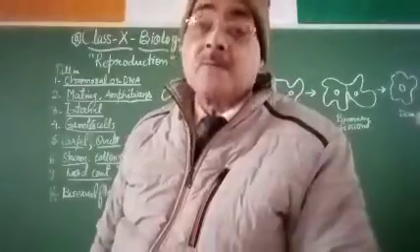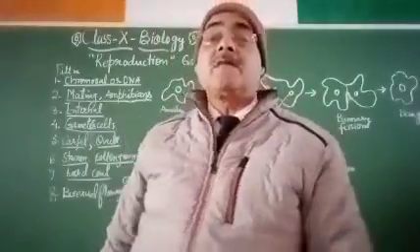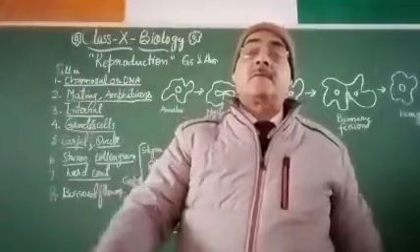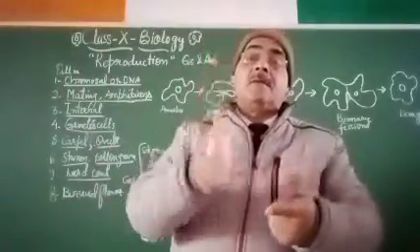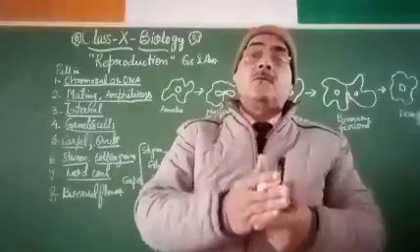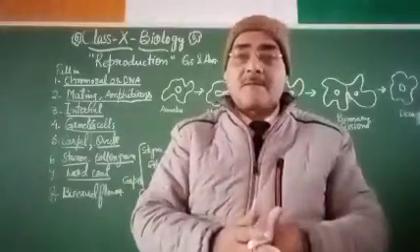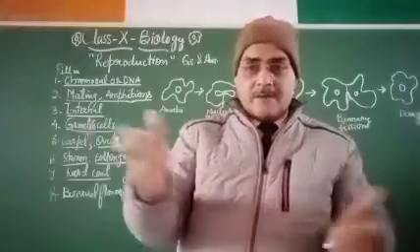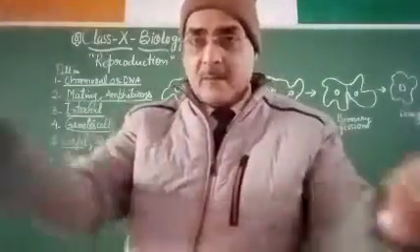Define vegetative propagation. Vegetative propagation is the method of asexual reproduction which leads to the formation of new plants from the cutting of the stem or roots of plants like carrot, radish, beet, sugar cane, etc. These are the cutting and planting.